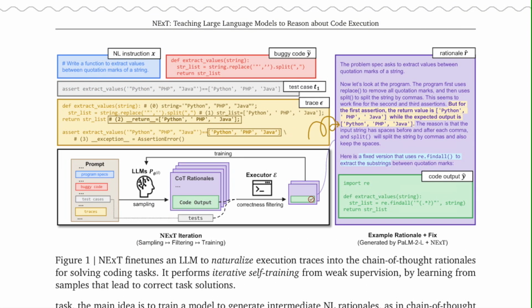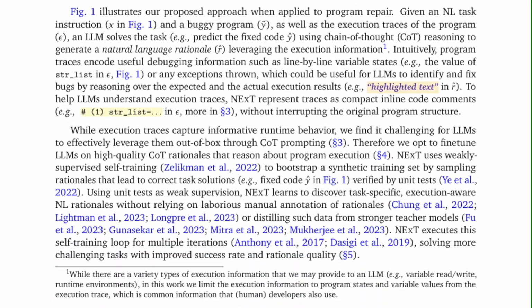Figure 1. NExT fine-tunes an LLM to naturalize execution traces into chain-of-thought rationales for solving coding tasks. It performs iterative self-training from weak supervision by learning from samples that lead to correct task solutions. Fig 1 illustrates our proposed approach when applied to program repair. Given an NL task instruction X in Fig 1 and a buggy program Y, as well as the execution traces of the program E, an LLM solves the task, e.g., predicts the fixed code Y using chain-of-thought (CoT) reasoning to generate a natural language rationale, R, leveraging the execution information.